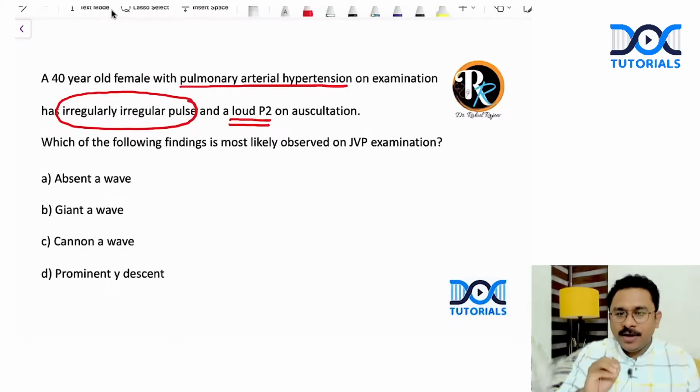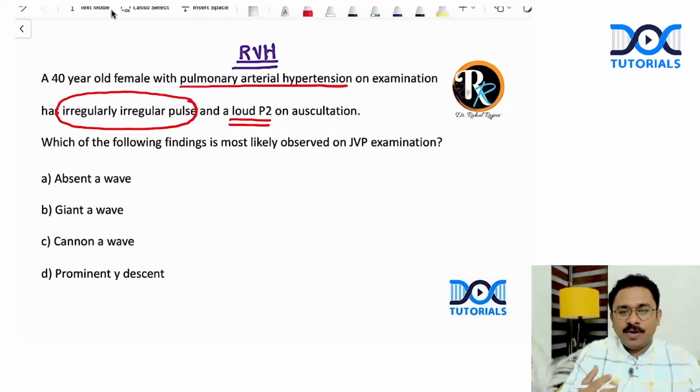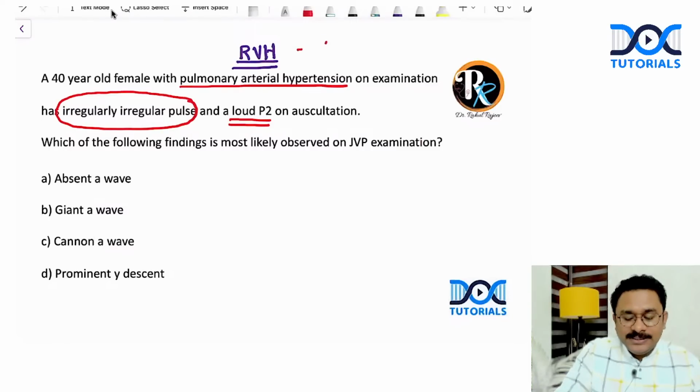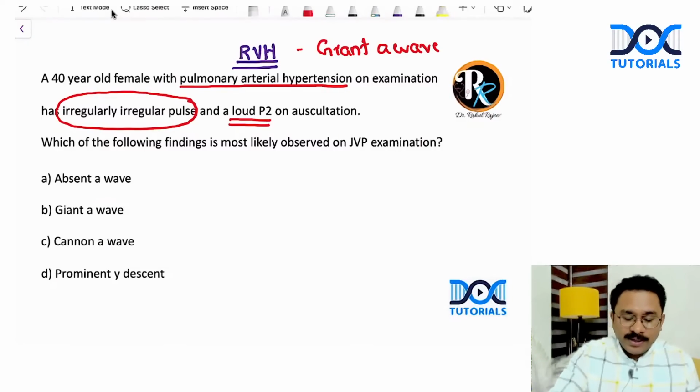Now, all my children, you know that in case of pulmonary arterial hypertension, you may have an associated right ventricular hypertrophy. And when there is a right ventricular hypertrophy, what is the expected JVP abnormality? Giant A wave. So you're already having the temptation to mark giant A wave, which is option B. But please, my dear students, look at this.